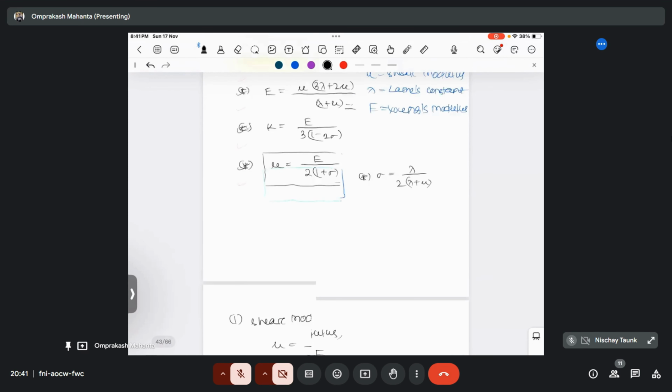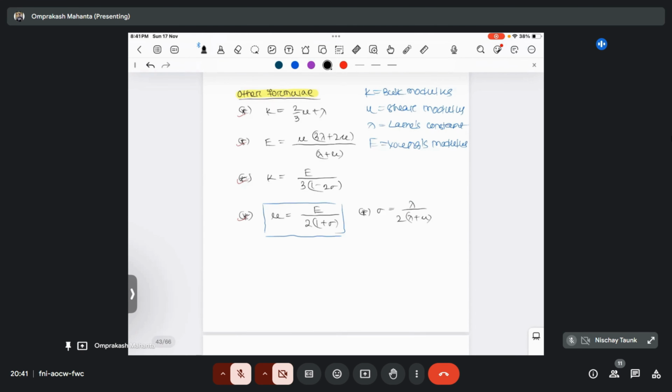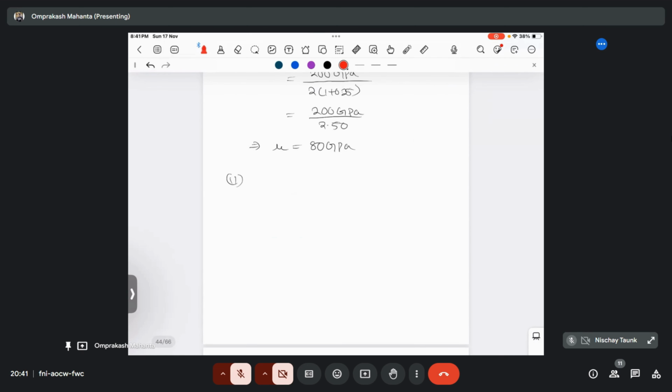And what is the formula for your bulk modulus? The bulk modulus is E divided by 3 into 1 minus 2 sigma, okay? So remember this formula. K is equal to, that is a bulk modulus, E divided by 3 into 1 minus 2 sigma.